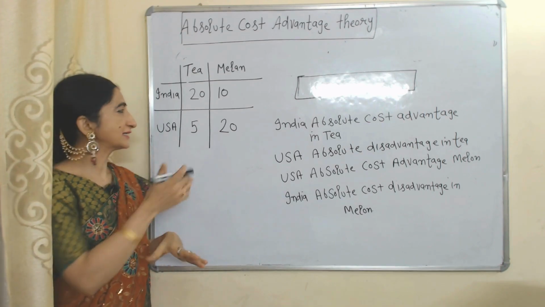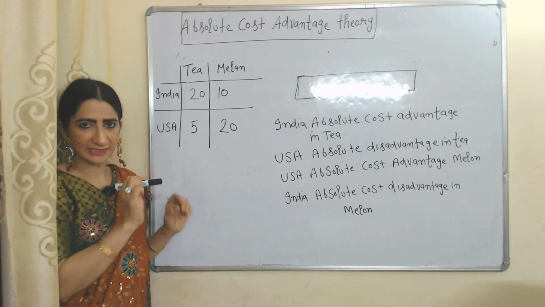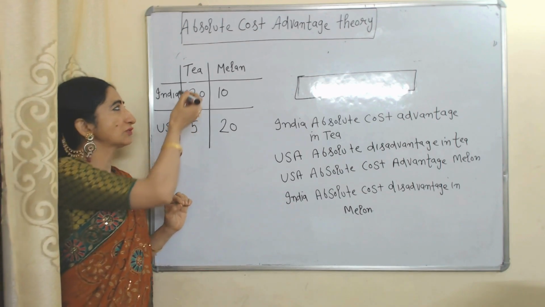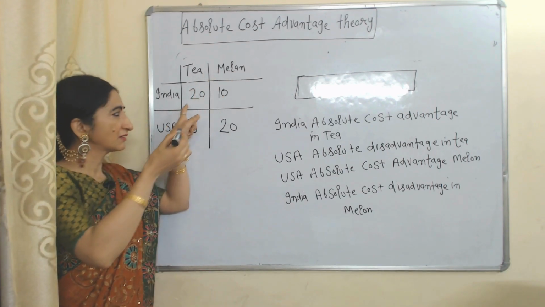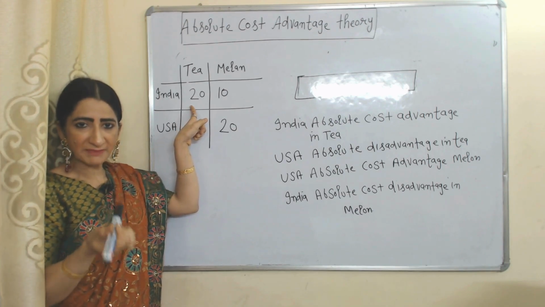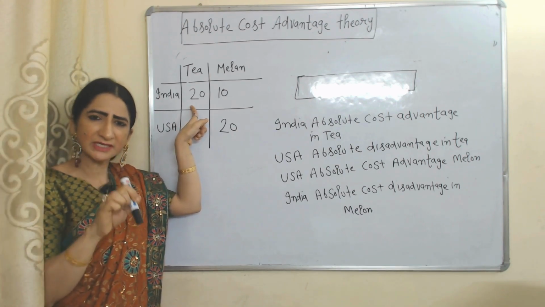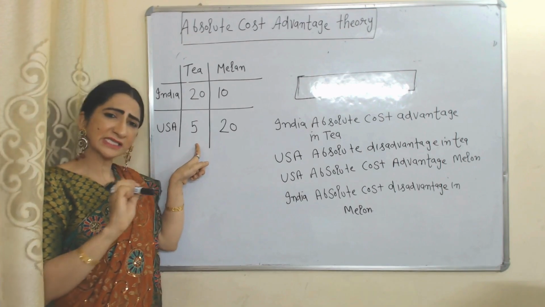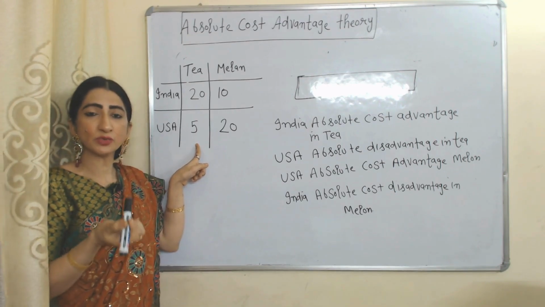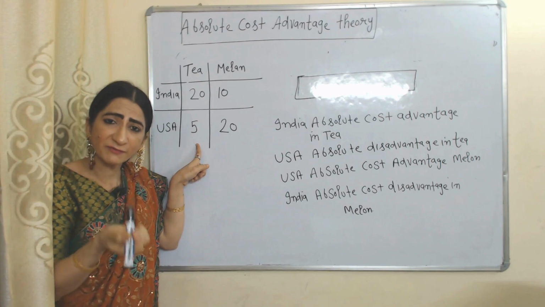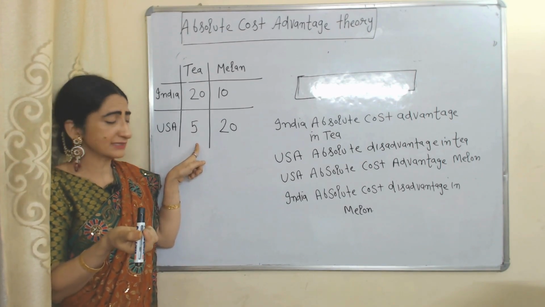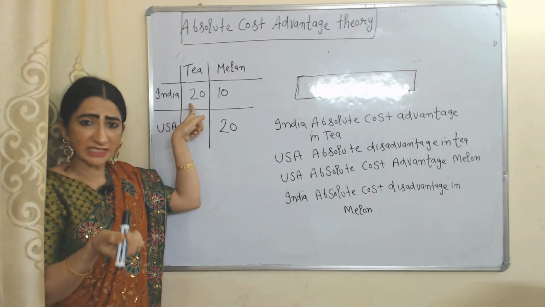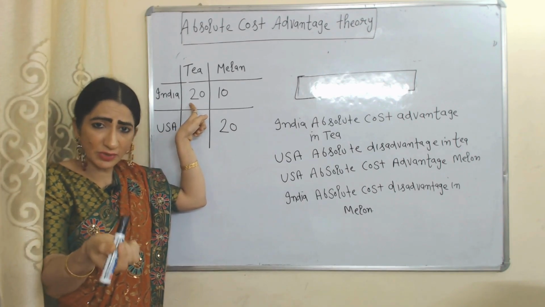Here we have two countries, India and USA. They are producing only two goods, tea and melon. With 8 hours of labor, India can produce 20 units of tea. With the same 8 hours of labor, USA can produce only 5 units of tea. So we can say that India can produce tea more efficiently than USA.